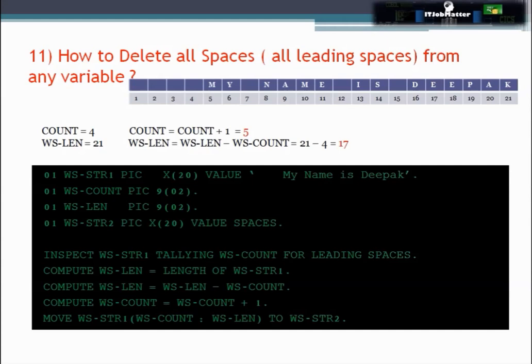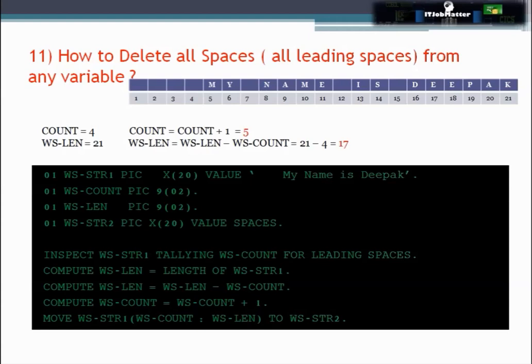So now the total length is 21 and the count value is 4. So we will be subtracting WS-COUNT from WS-LENGTH. So total value in WS-LENGTH will be 17 after execution of this line of code. After that we will be increasing the WS-COUNT value by 1. So now its value will be 5.